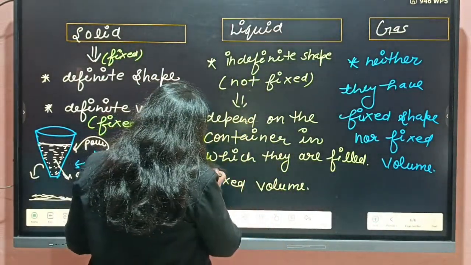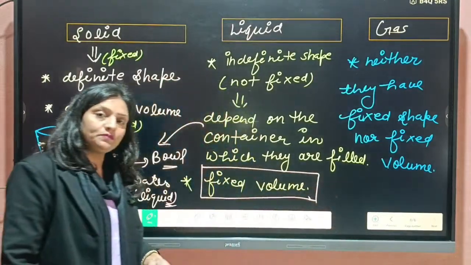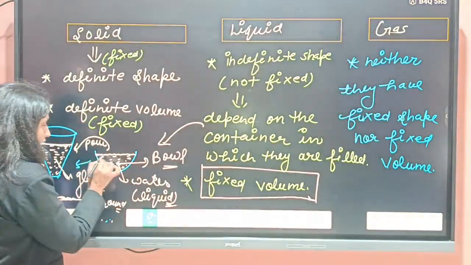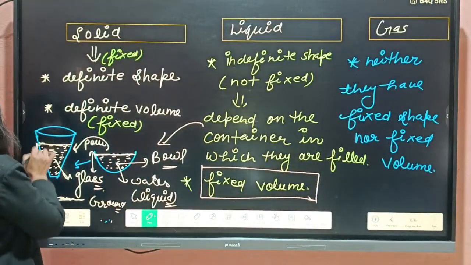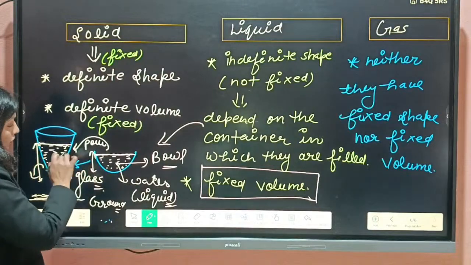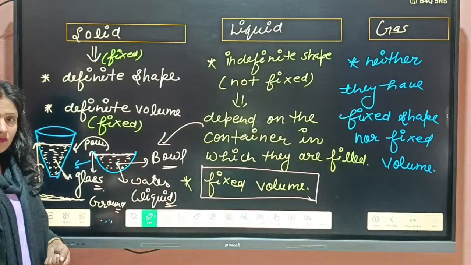But they have fixed volume. Volume is the space occupied. You will see, ma'am, here the level is low, but here the level is very high. But students, in both cases, volume is the same. Because what is volume?